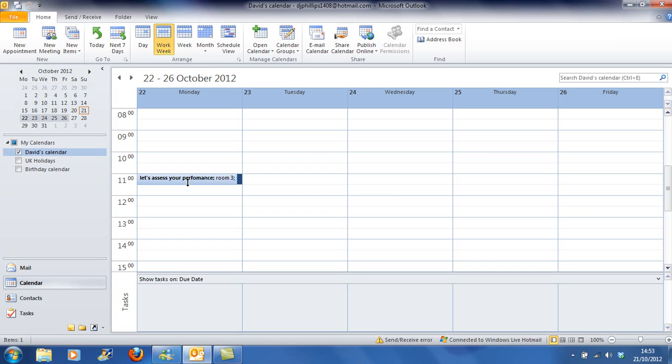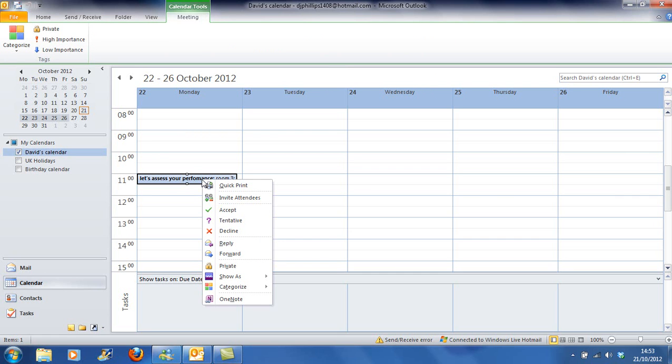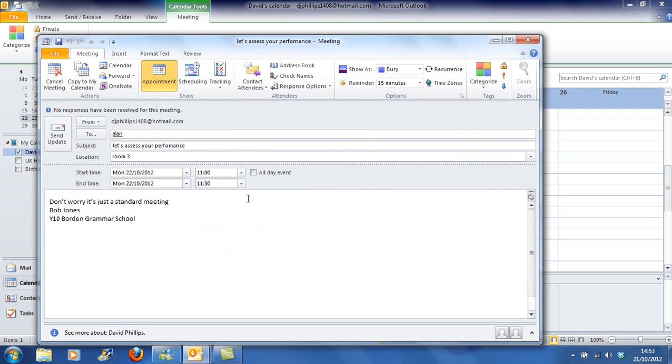And I can organise my calendar. I can even share my calendar. I can actually, if I wanted to, publish my calendar online so I could share it with the whole world. So there are lots of different ways in which I could use this. And I think there's something here about setting reminders. How are we going to find that then? Maybe can we right click on that one? Wow. Quick print, invite attendees. Or get other people to turn up. That'd be exciting. What do we do if we invite attendees?